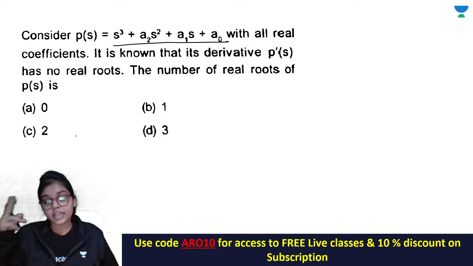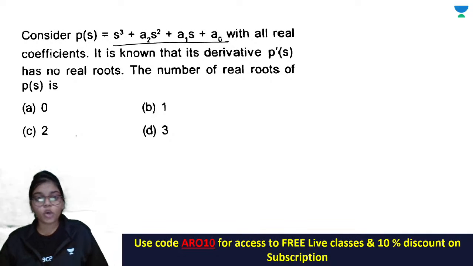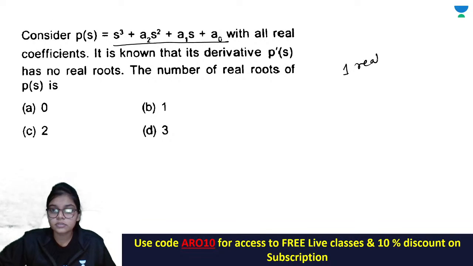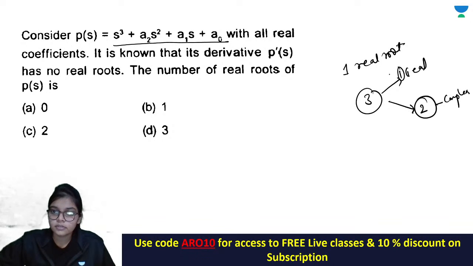ओके, तो the order of the derivative will be 2, that means अगर वो सेकेंड ऑर्डर डेरिवेटिव फंक्शन का एक भी रियल रूट नहीं है, it means it has complex root. ठीक है, तो दो कॉम्प्लेक्स रूट है क्योंकि कॉम्प्लेक्स रूट्स आर ऑलवेज इन पेयर, so that derivative has complex root, so definitely there is only one real root for this, क्योंकि थर्ड डिग्री पॉलिनोमियल है, 3 रूट्स हो सकते हैं, the 2 roots are complex and the 1 root is real। ठीक है, तो directly yes, 1 is the answer, B is your answer।